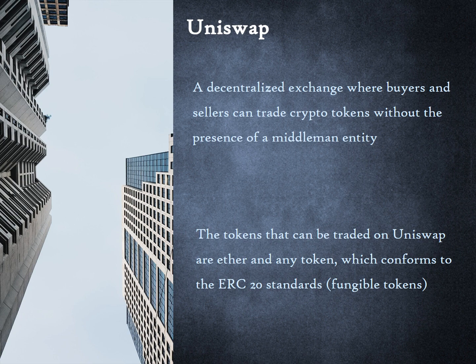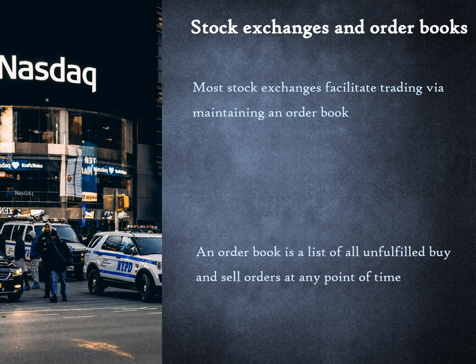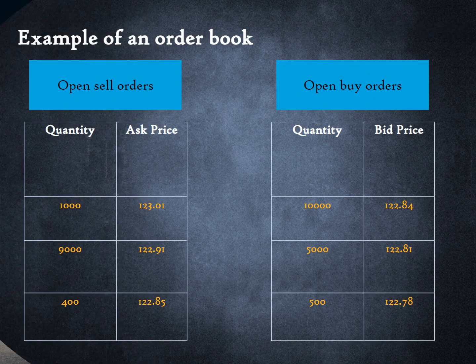Before we delve deeper into Uniswap, we will orient ourselves with some basic trading concepts. Most stock exchanges facilitate trading via maintaining an order book. An order book is simply a list of all unfulfilled buy and sell orders at any point of time. This is a hypothetical order book. On the left side, there are sell orders for 1,000 shares at an ask price of 123.01. The list goes on with quantities listed against the ask prices of sellers and bid prices of buyers. In our example, since the highest bid is lower than the lowest ask price, these orders are unfulfilled.